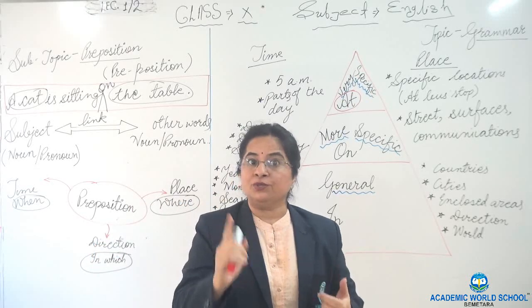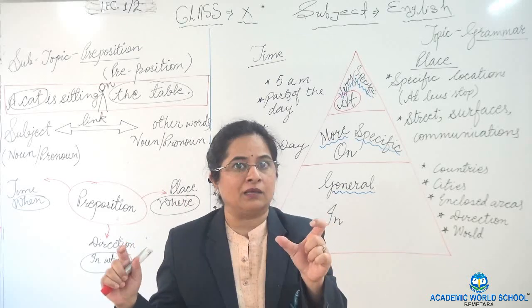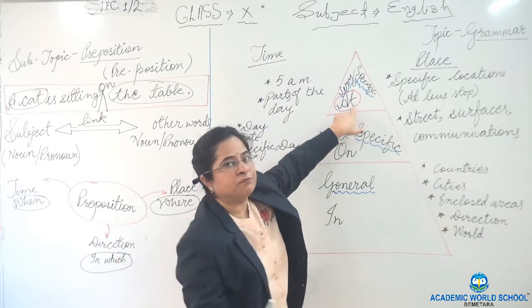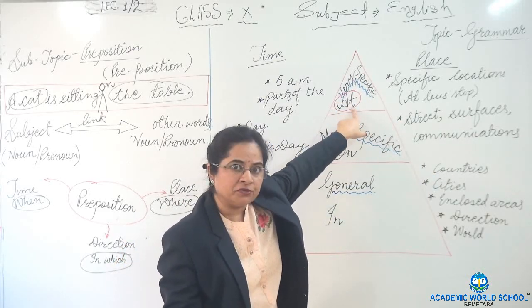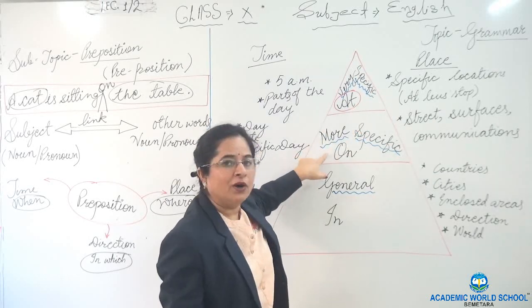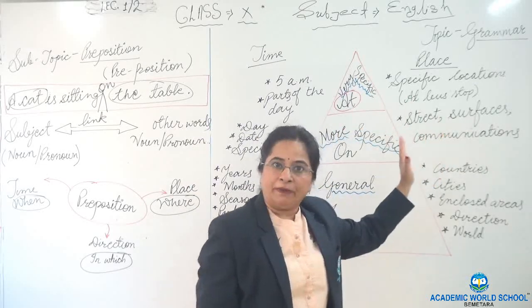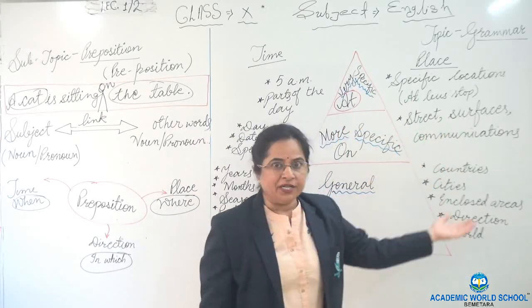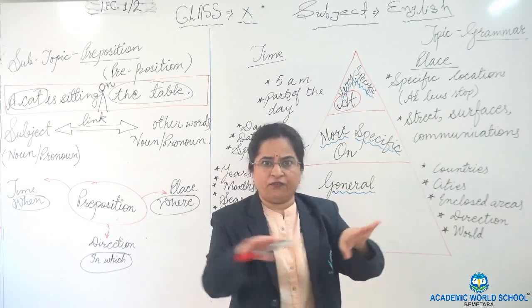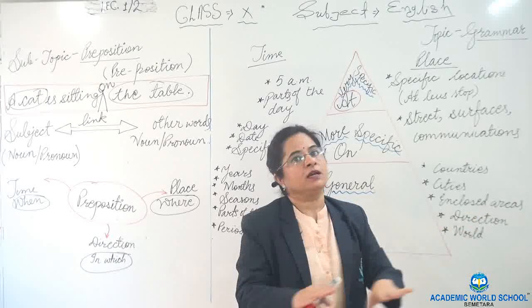If you say Christmas only, without the word day, then it is again very specific: at Christmas. But when you say Christmas day, it will be on Christmas day. Then if we are talking about places, any street name carries on, any surface area as I told you, on, and any communications is on.